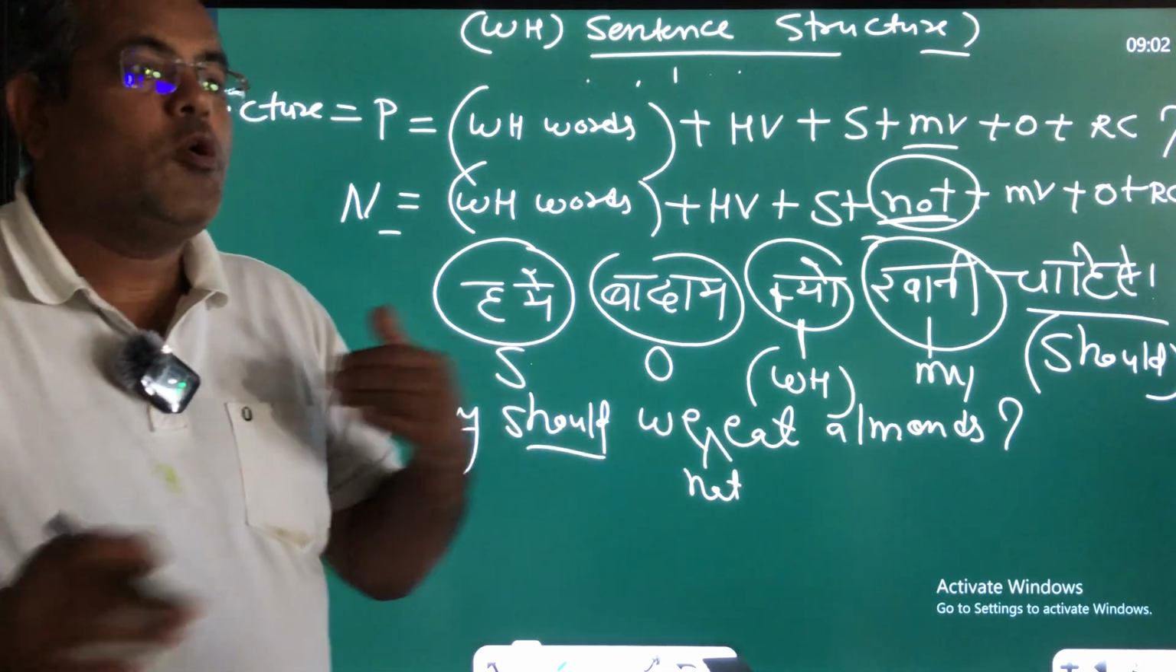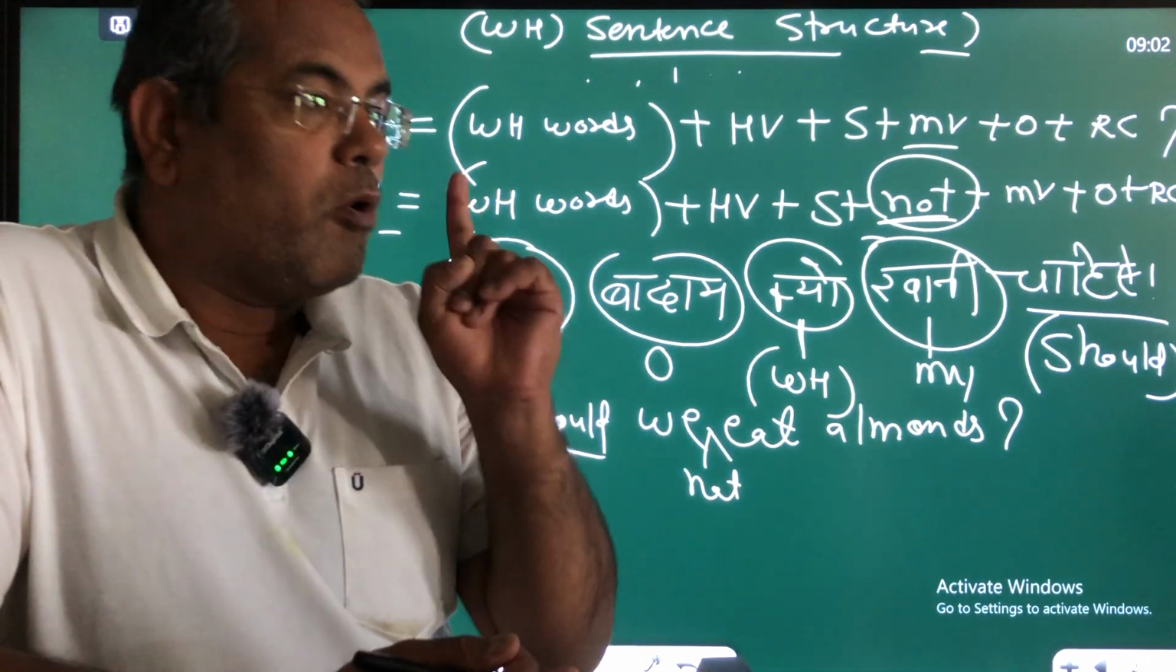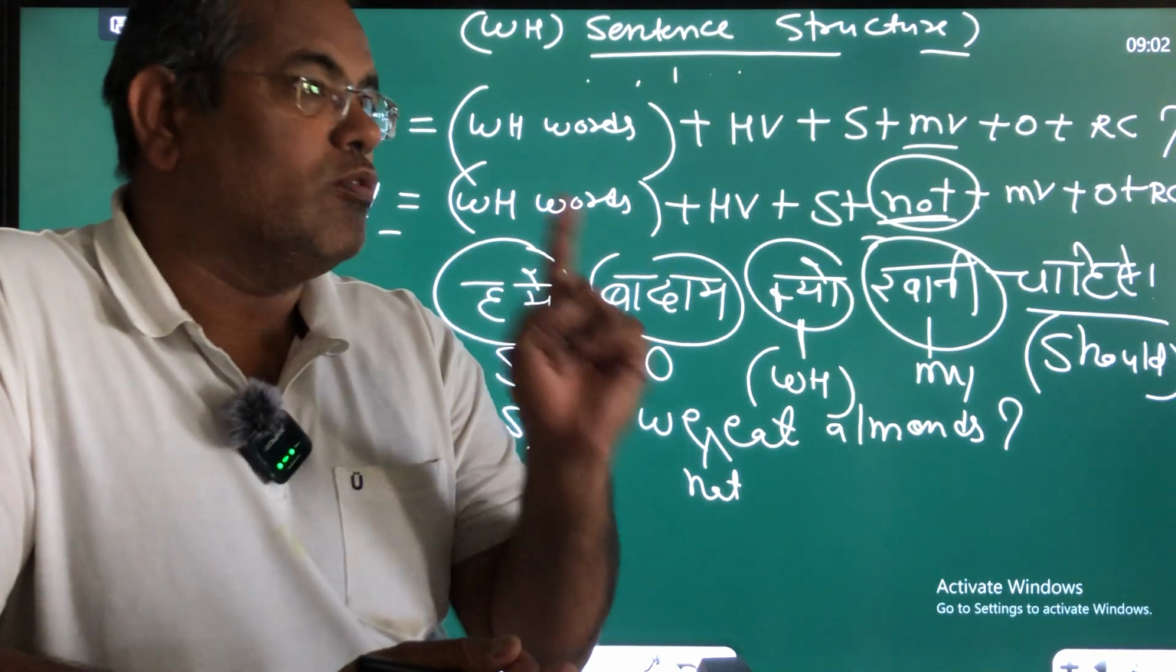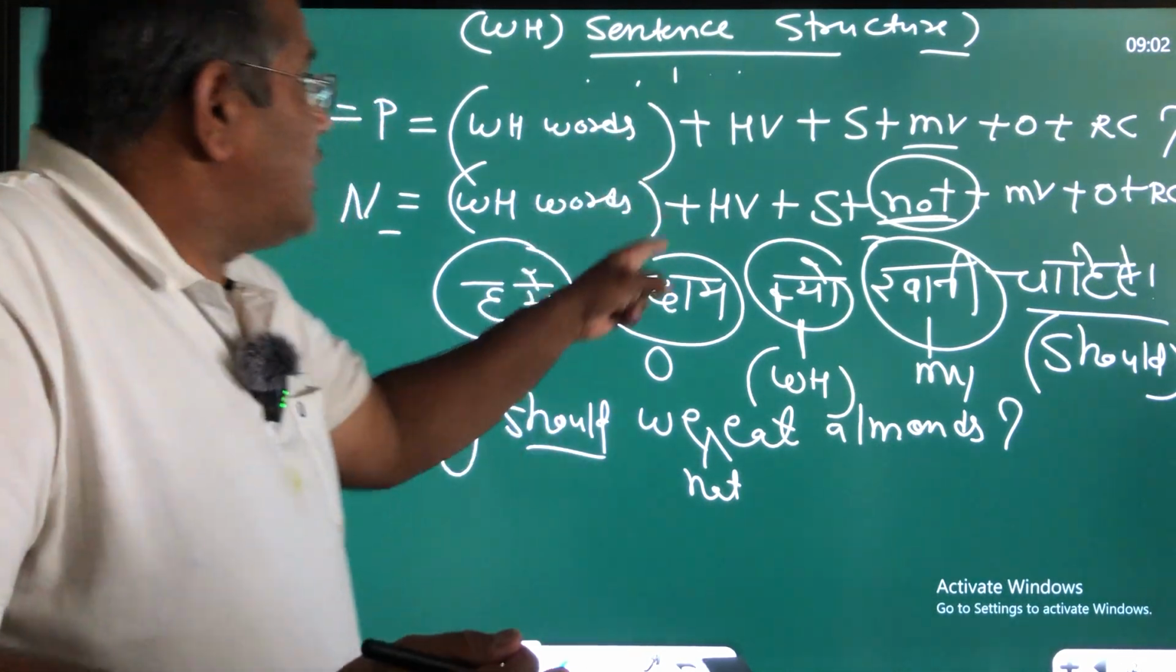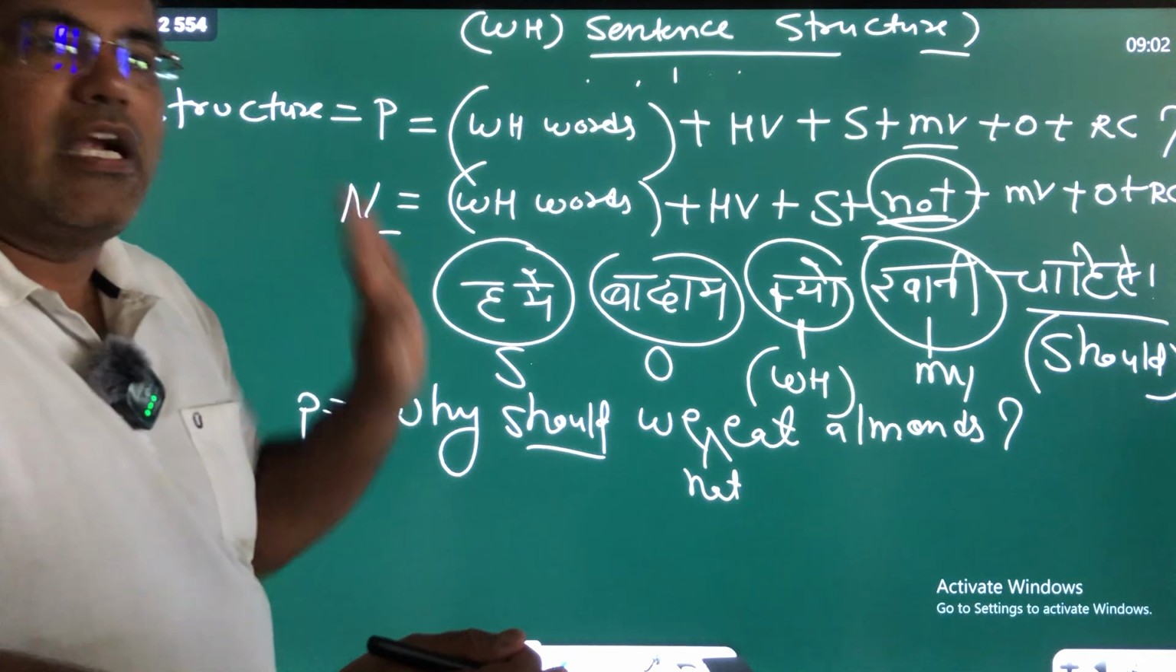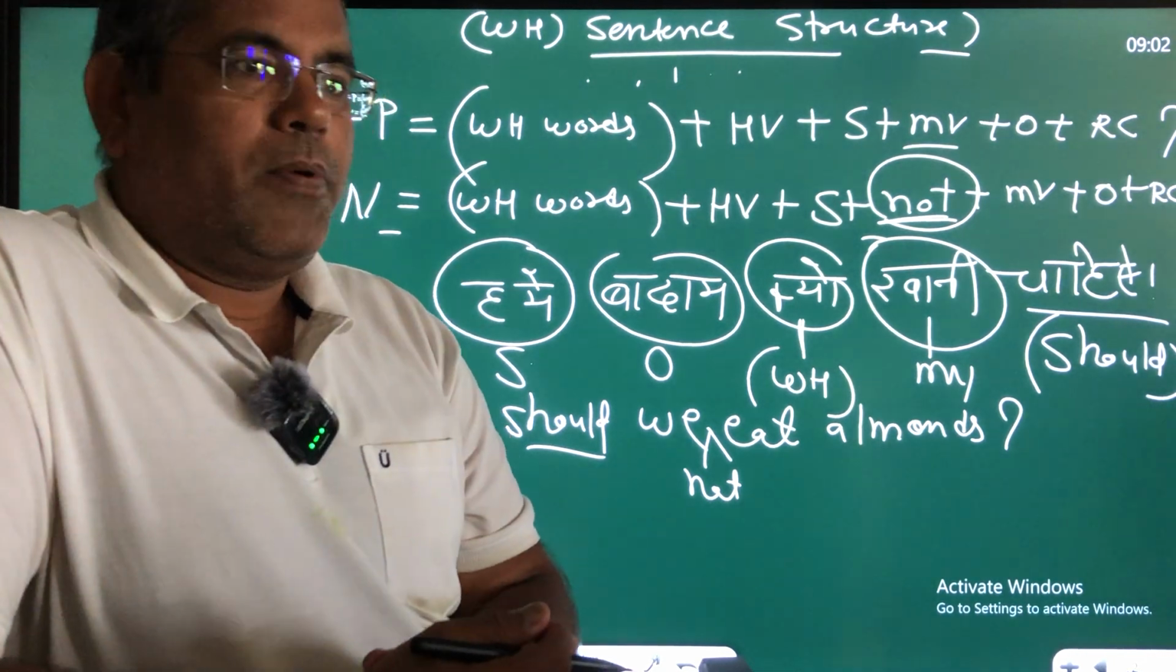So guys, I hope you have understood how to build positive and negative sentence according to model and tense under the WH sentence structures. Is that clear? So guys, I hope you have understood.